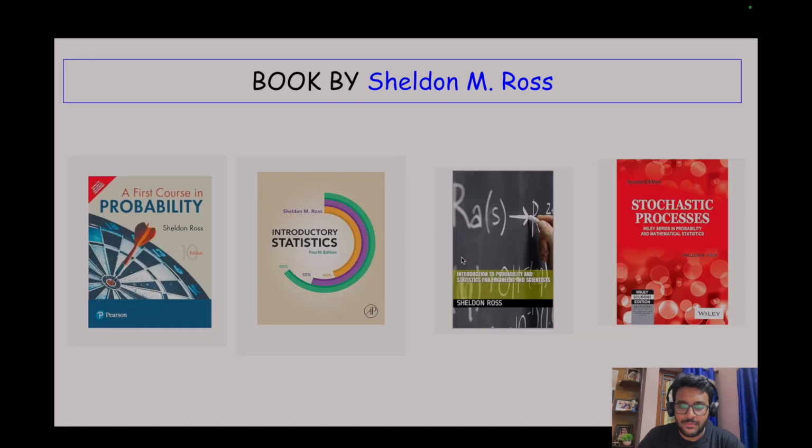But the most popular book is by Professor Sheldon Ross. This guy has written many books, like A First Course in Probability, Introduction to Statistics, Introduction to Probability and Statistics for Engineers and Scientists, and Stochastic Processes. All these books are really good. You can refer to any one of these because they contain similar things. If you study at least the first couple of chapters, that will be sufficient. I mean, if you study till distribution, that will be sufficient for AI and machine learning. So you can refer to any one of them and follow it.